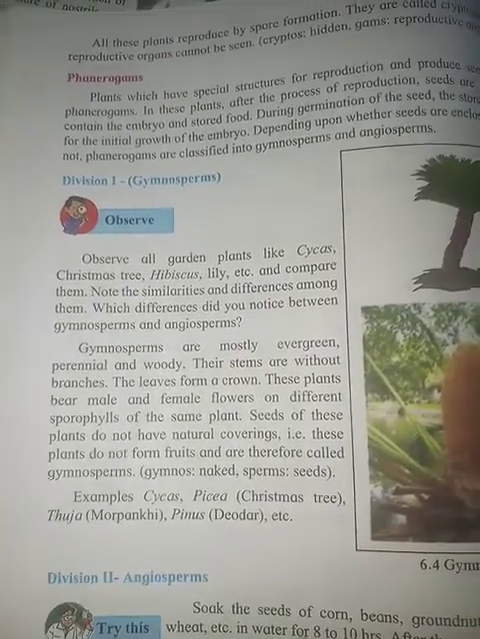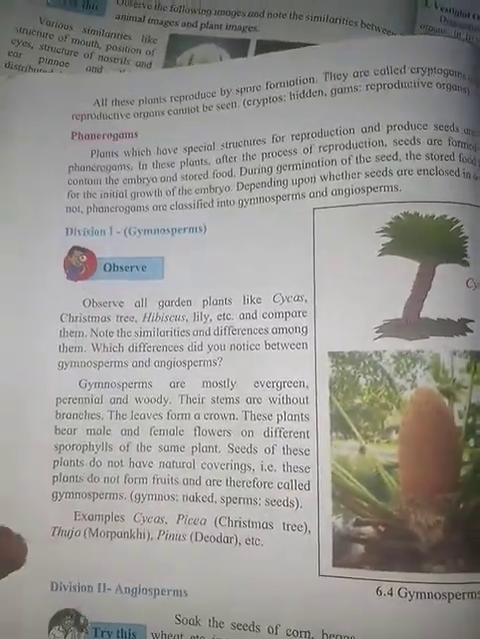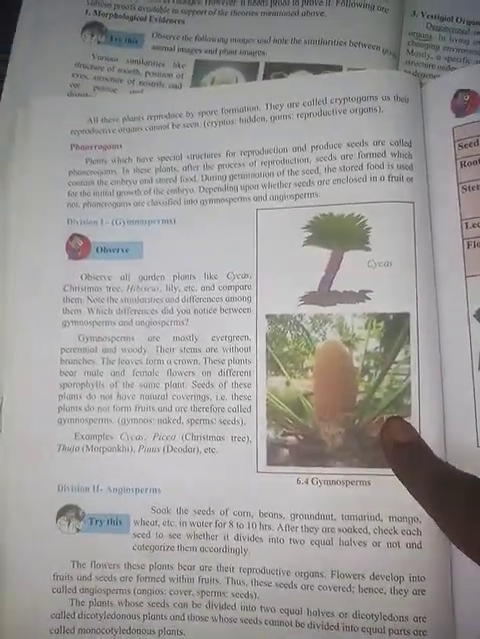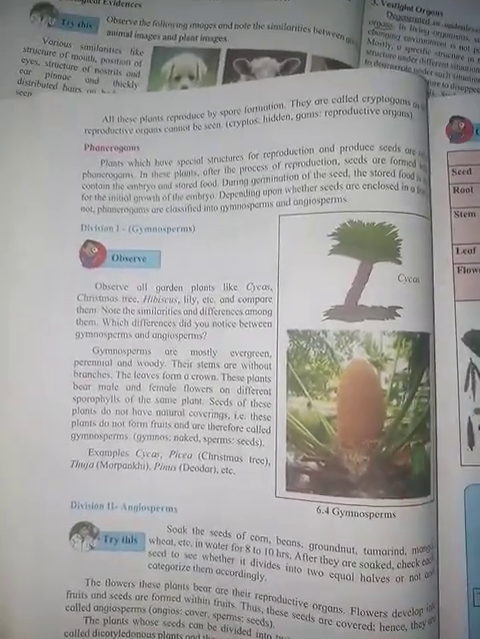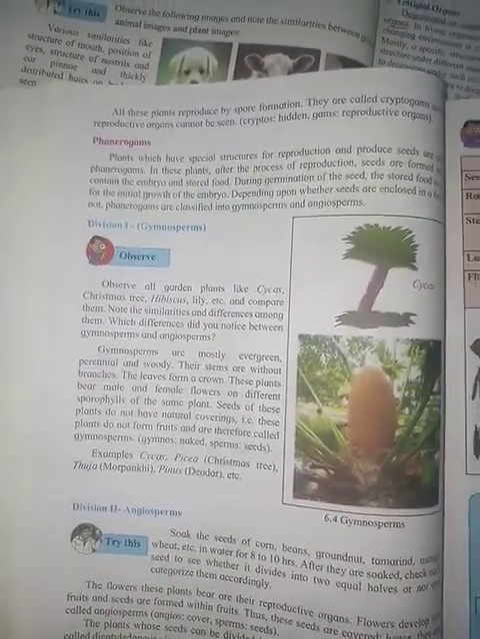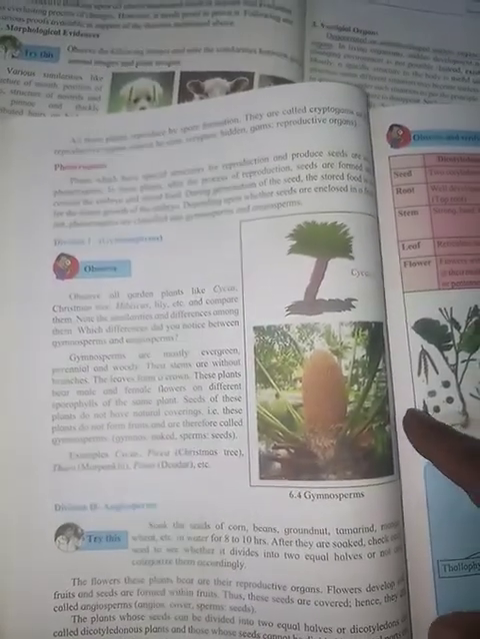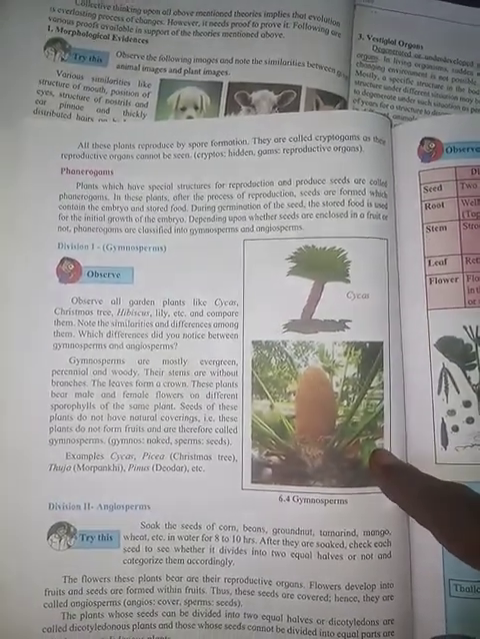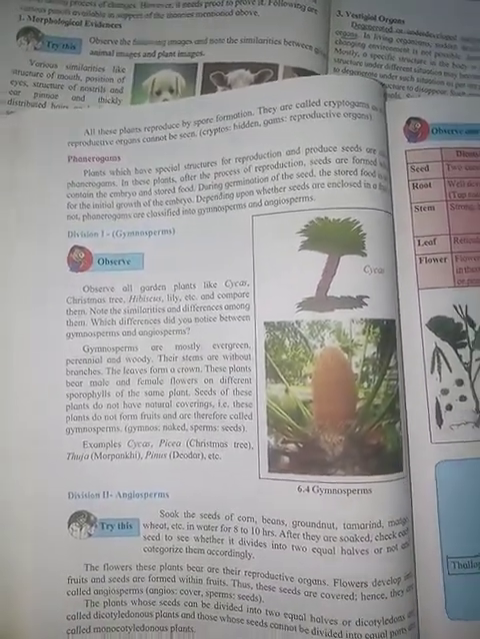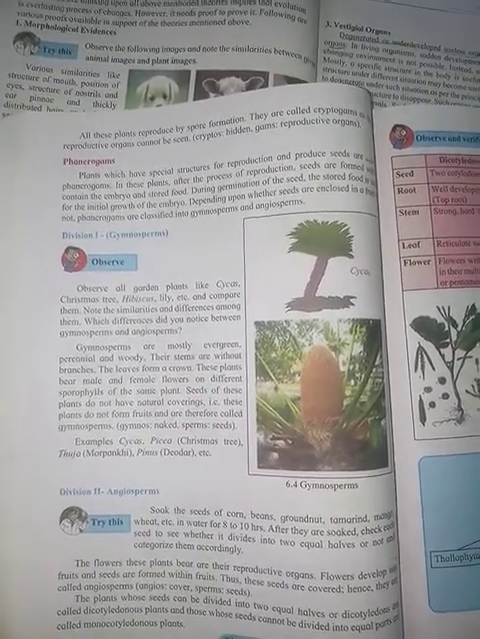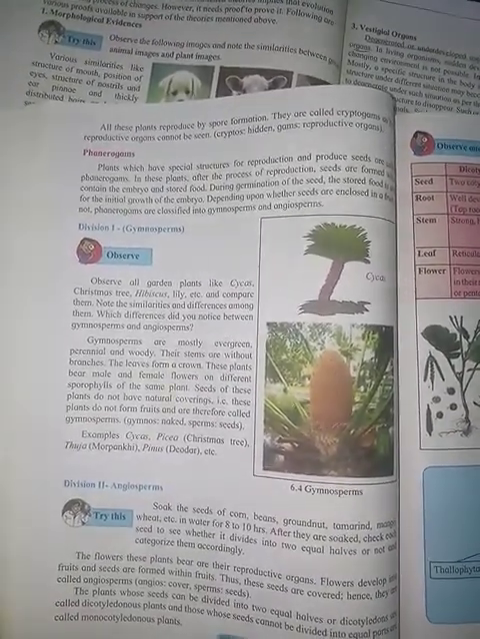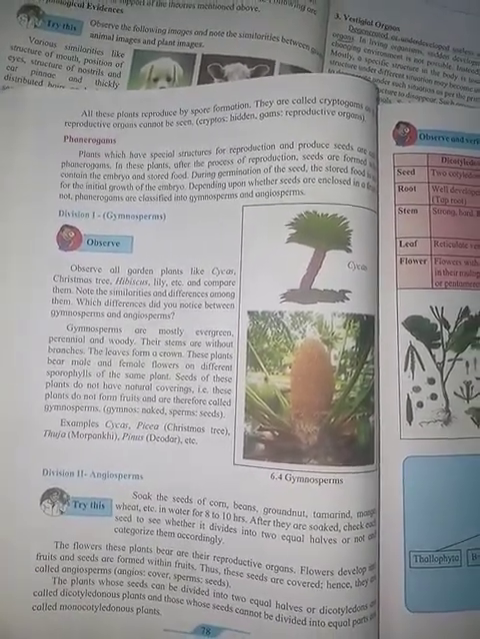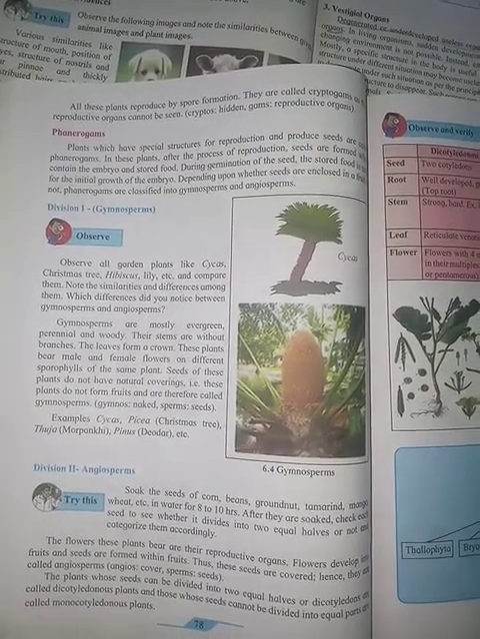Plants which have special structures for reproduction and produce seeds are called phanerograms. That means plants which produce seeds are called phanerograms. In these plants, after the process of reproduction, seeds are formed which contain the embryo and stored food. During germination of the seed, the stored food is used for the initial growth of the embryo.